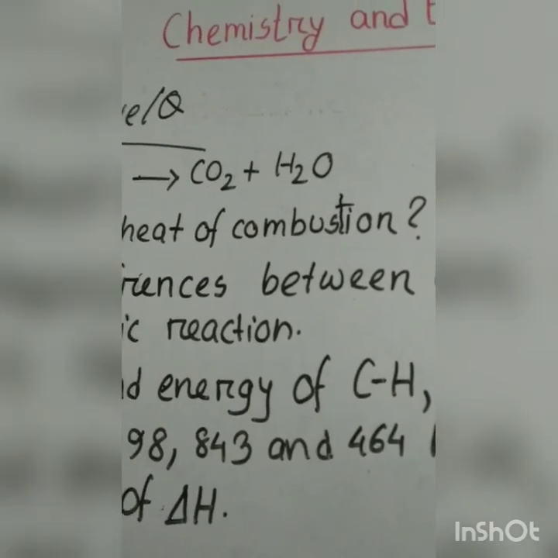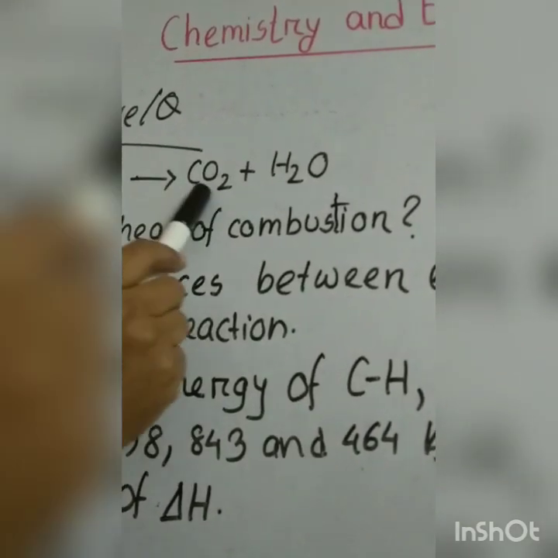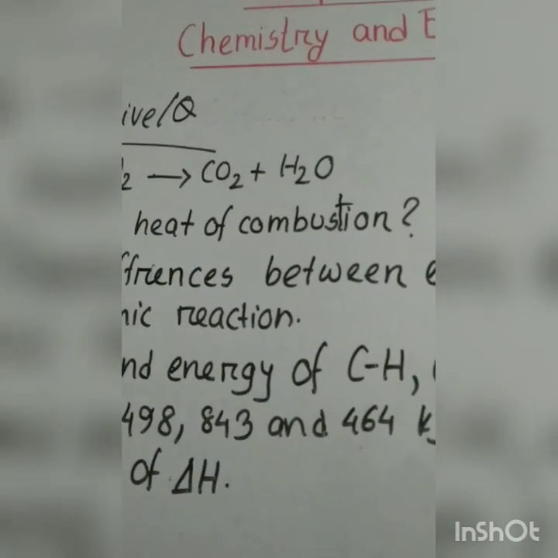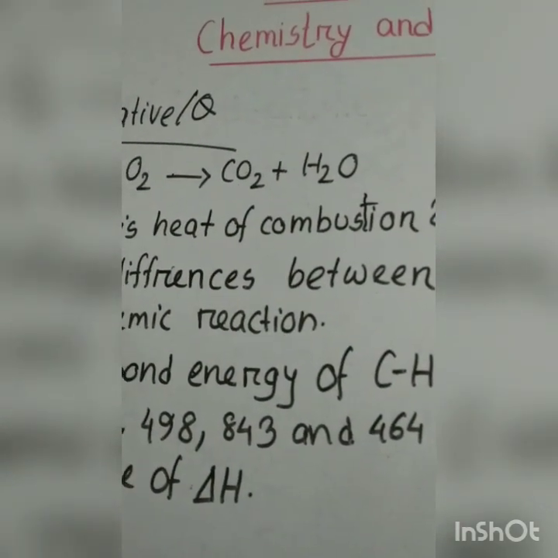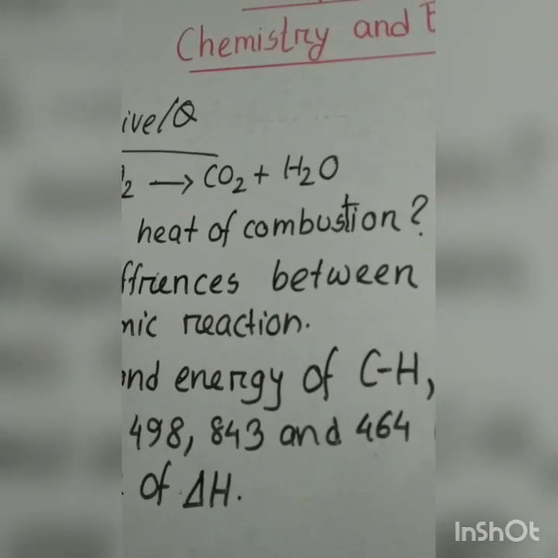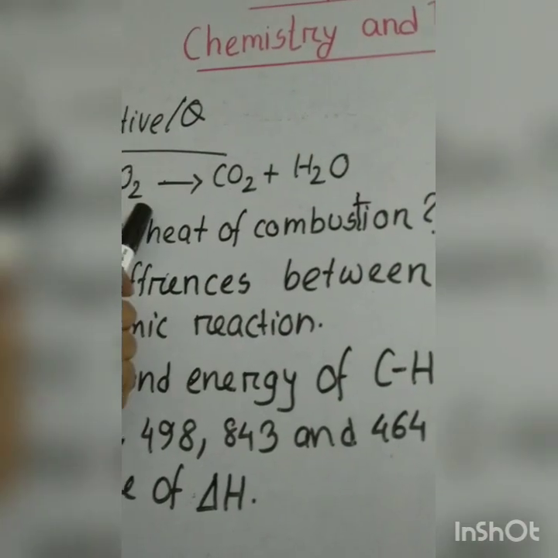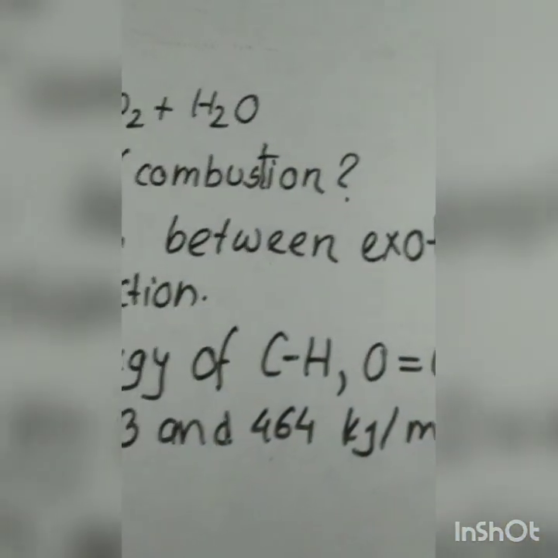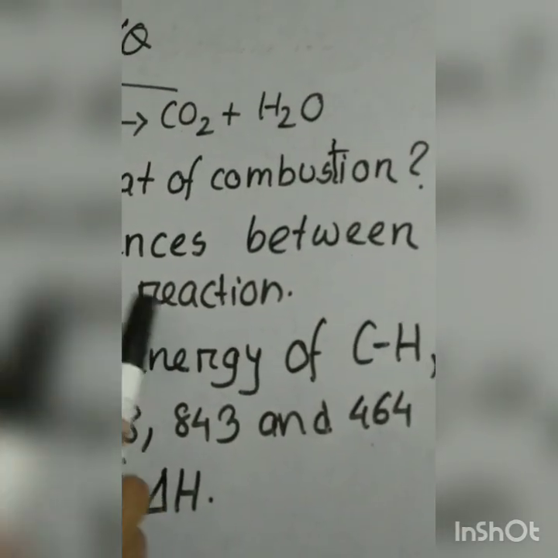Suppose methane plus oxygen is equal to carbon dioxide plus water. In this case 1 mole of methane is burned. So the amount of energy produced for burning 1 mole of methane is known as heat of combustion. It is produced, and endothermic is where heat is absorbed.